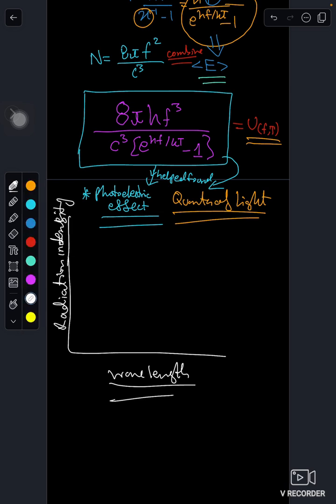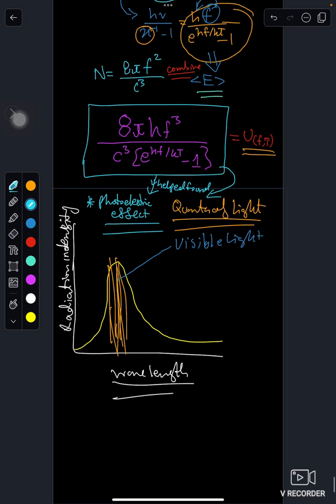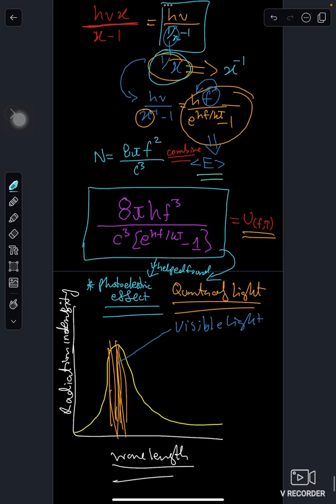This is how it was made. Okay, these were the visible lights over here. Visible light here. If I make the line for these two equations, where are they?